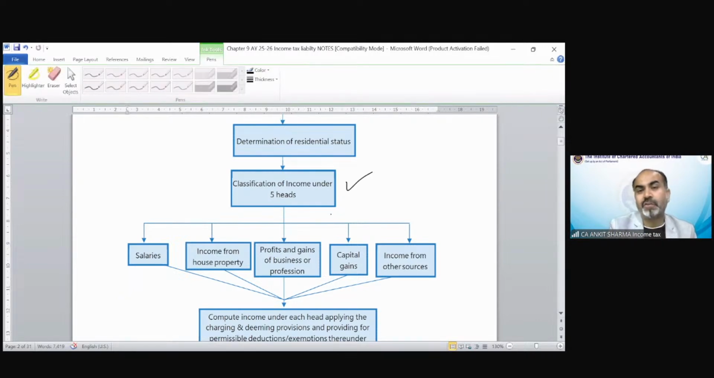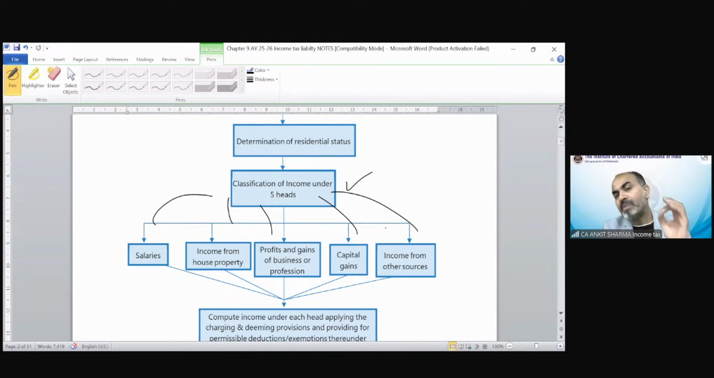So classification of income under 5 heads of income. After finding out whether that person is a resident or non-resident, or ordinary or not ordinary, then we have to ask the assessee what kind of income he has earned. He will tell us that he earned business income or interest income or dividend income. So we have to classify those incomes under different heads of income as per the provision of income tax, and the taxable part needs to be included.